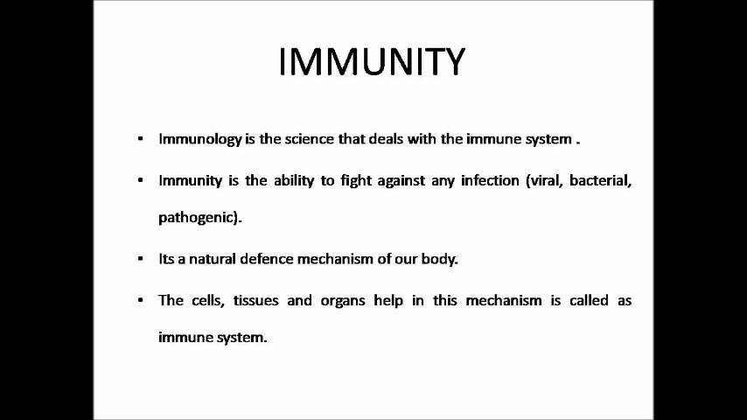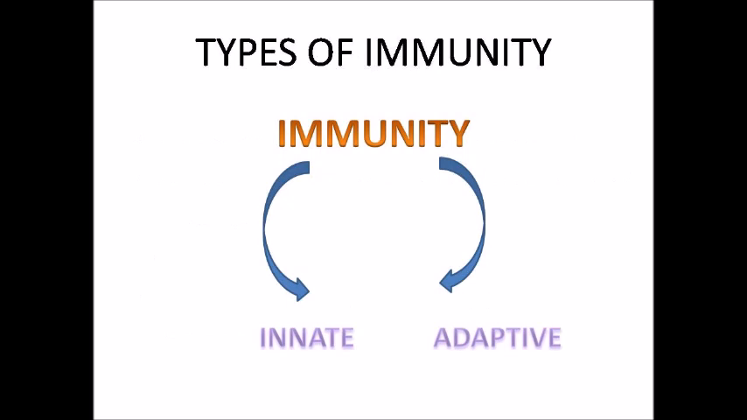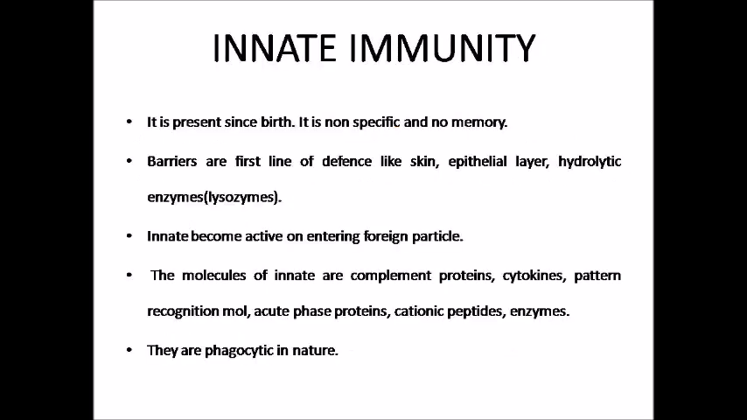There are two types of immunity. First is innate and second is adaptive. Let's begin with innate. Innate immunity is present since birth. It is non-specific and has no memory. Non-specific means it does not have diversity for a specific antigen. That means it encounters every pathogen that invades our body. And no memory means it does not have memory cells that remain in our body to help recognize an infection which was already there or is occurring a second time.